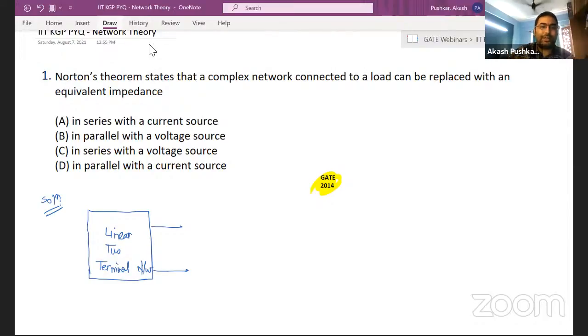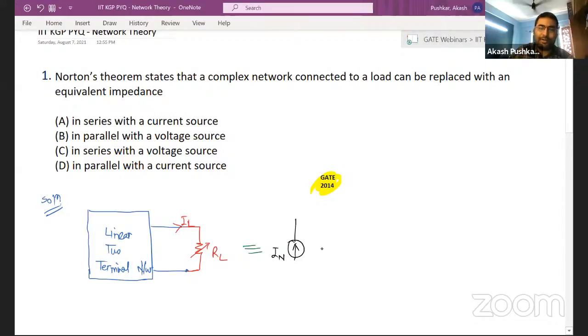In this, guys, you are connecting a load resistance. Any big network you're representing with this block, this is a varying load resistance, and the current in this is IL. IL is the load current. And if you want to represent it equivalently with a Norton's equivalent, how will it look, guys? It will look like a Norton's current source, which is IN.